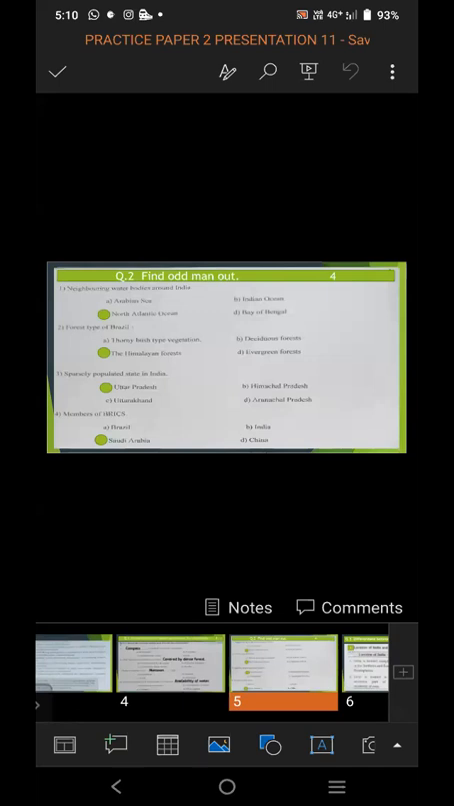Question number second was find odd man out. And it is also for 4 marks. Question is asked and 4 options are given to you. And from that 4 options, the one which is odd, which is wrong, you have to choose that answer. Neighboring water bodies around India. First question is neighboring water bodies around India. 4 options are given: Arabian Sea, Indian Ocean, North Atlantic Ocean, and Bay of Bengal.